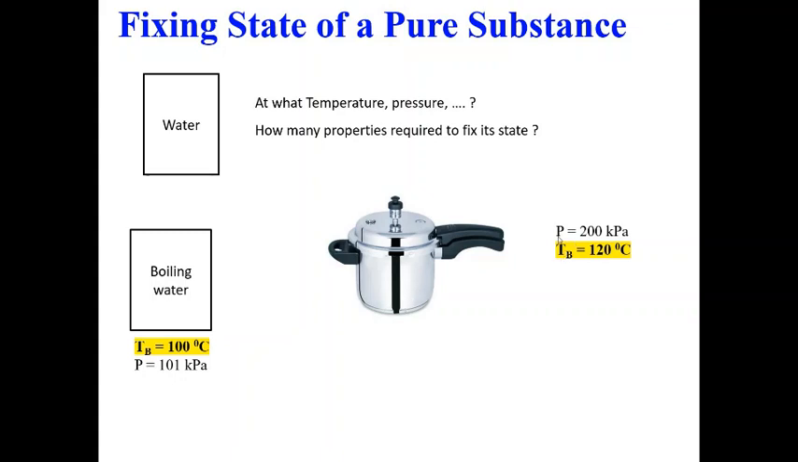So in a pressure cooker, your inside pressure could reach up to around 200 kilopascal. So for that particular pressure, the boiling point of water increases to 120 degrees Celsius, which is much higher than the 100 degrees that we have at atmospheric conditions.